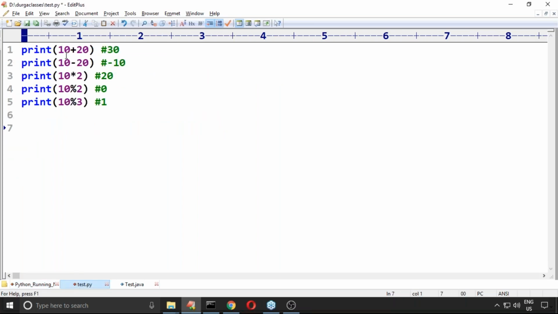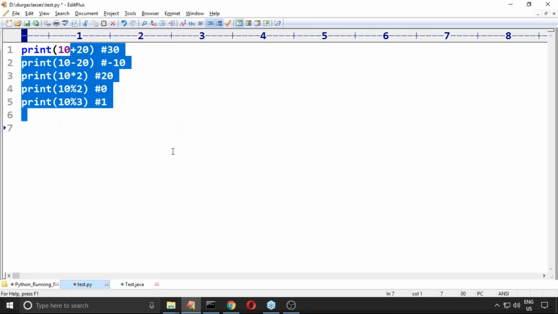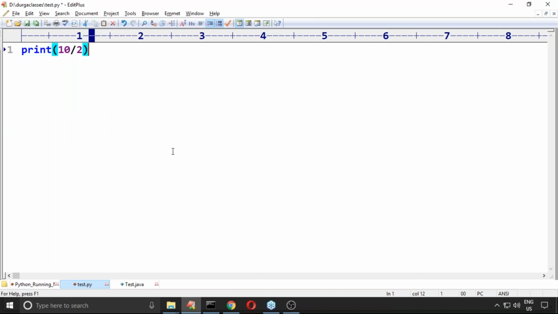Remember this. Now I'm taking 10 by 2. Please guess what is the answer. What output are we going to get? It is not the remainder. 10 by 2. I want to listen to the answer from each and every person.